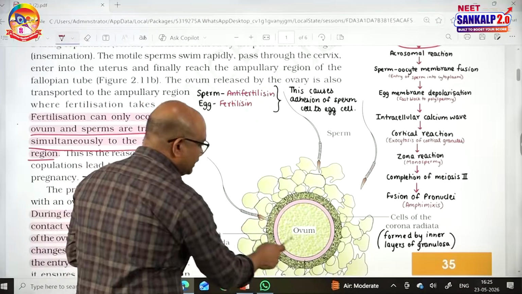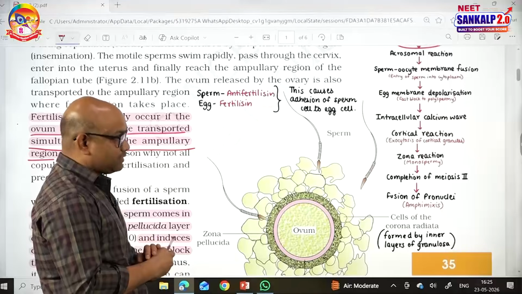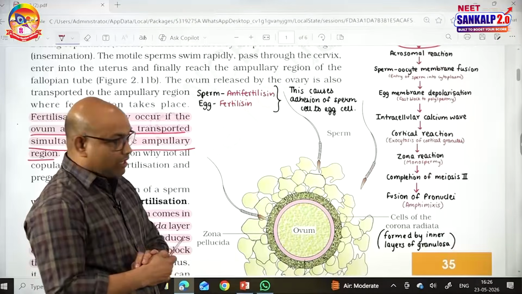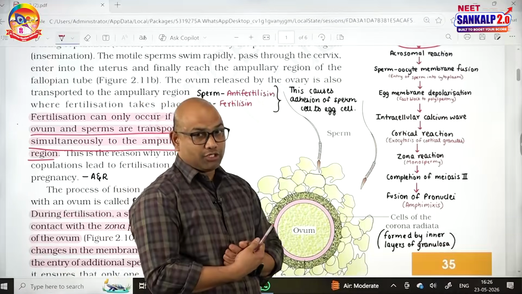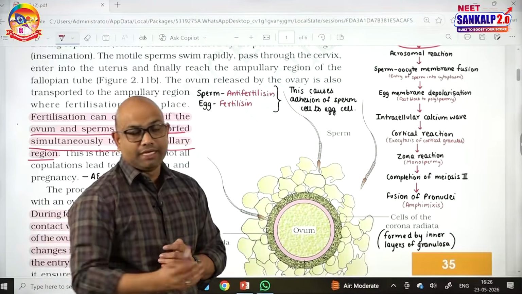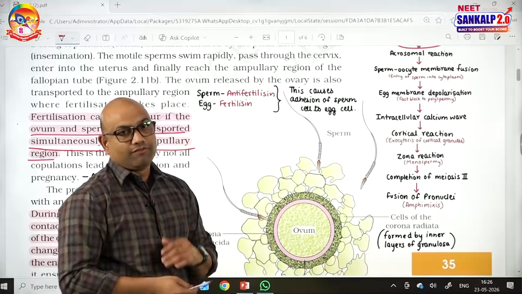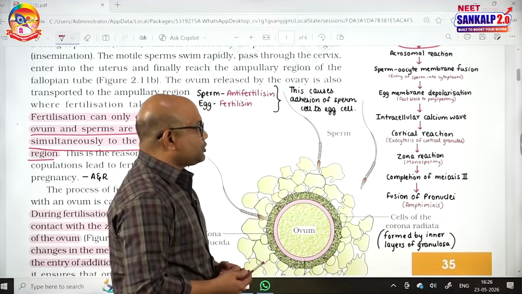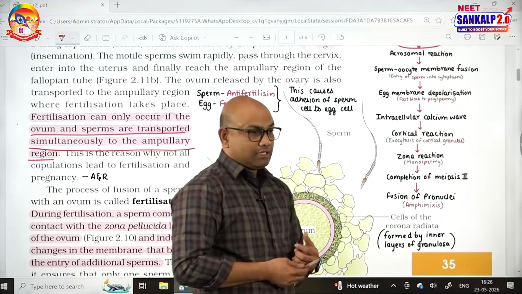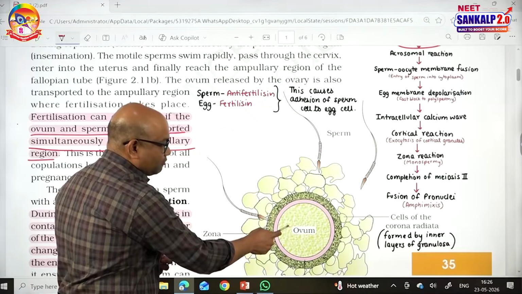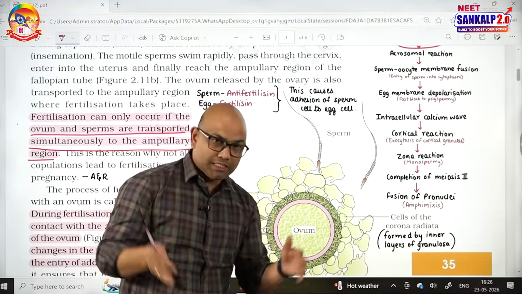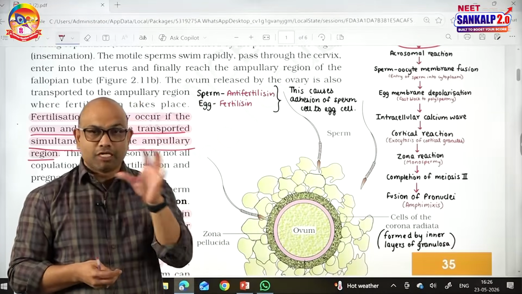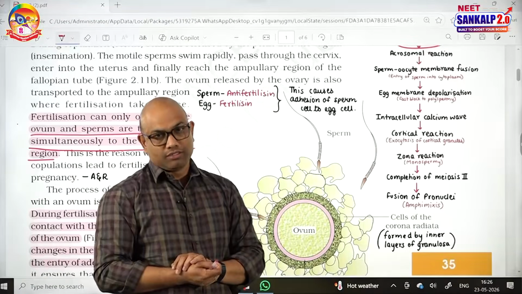Once the sperm enters the cytoplasm of the secondary oocyte, the plasma membrane of the secondary oocyte undergoes depolarization, which is called the fast block for the entry of sperms, followed by a reaction known as the cortical reaction. The cortical granules present in the cytoplasm of the ovum go by exocytosis to the zona and block the receptors present on the zona for sperms. They are called ZP3 receptors; they are blocked.